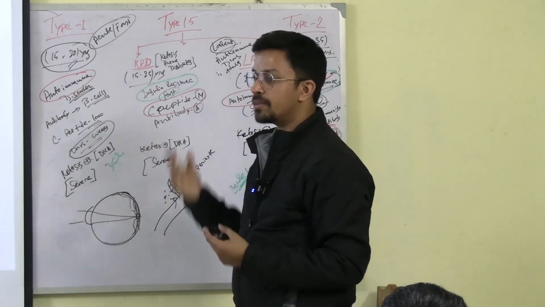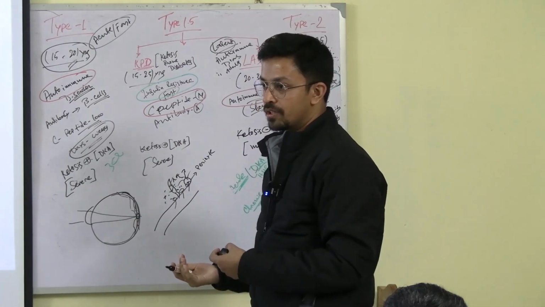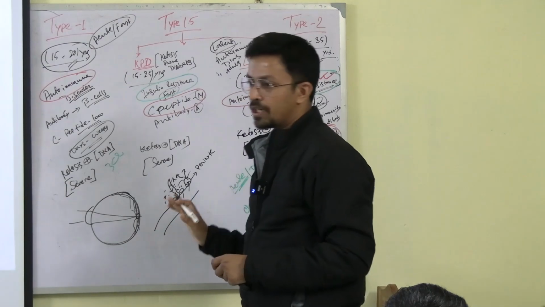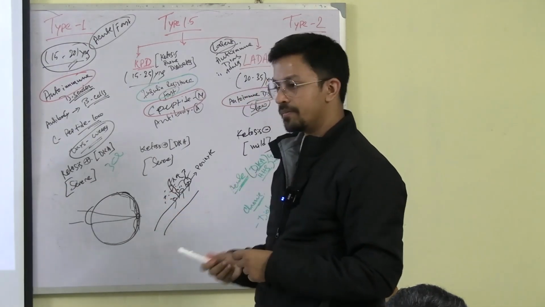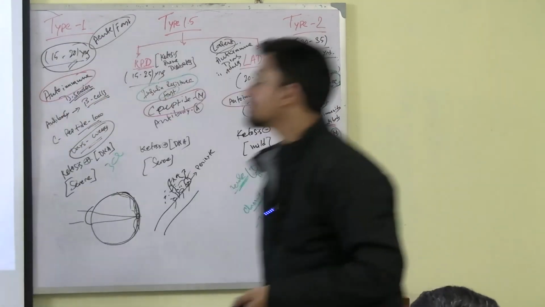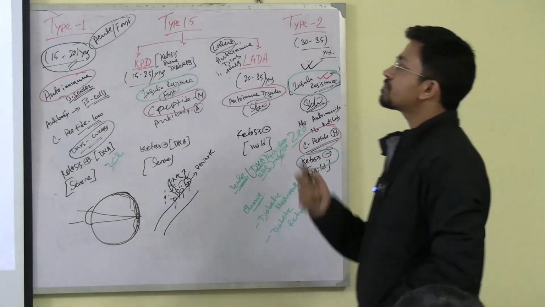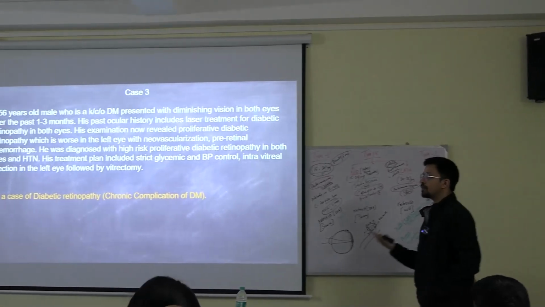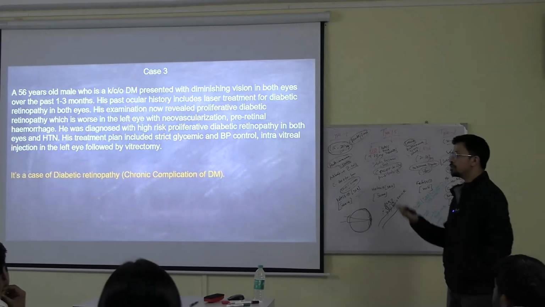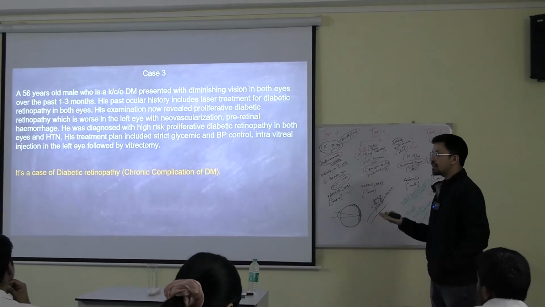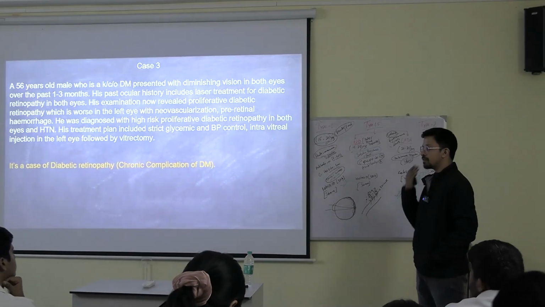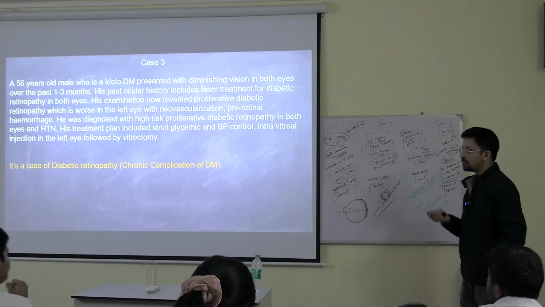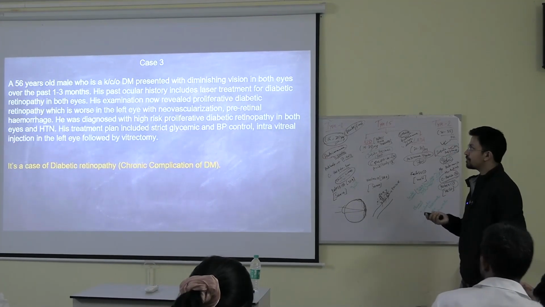If it is untreated, obviously the patient is having decrease in diminution of vision. If you do not treat it, or if you do not control the blood sugar, yeah, completely it will be gone. You cannot save it. So that is a case of diabetic retinopathy, chronic complication of the DM. Easy to diagnose. If the question is given to you with diabetes history, long-standing diabetes history or hypertension, and right now the patient is complaining of diminution of vision, most likely diabetic retinopathy. Nothing difficult to identify.